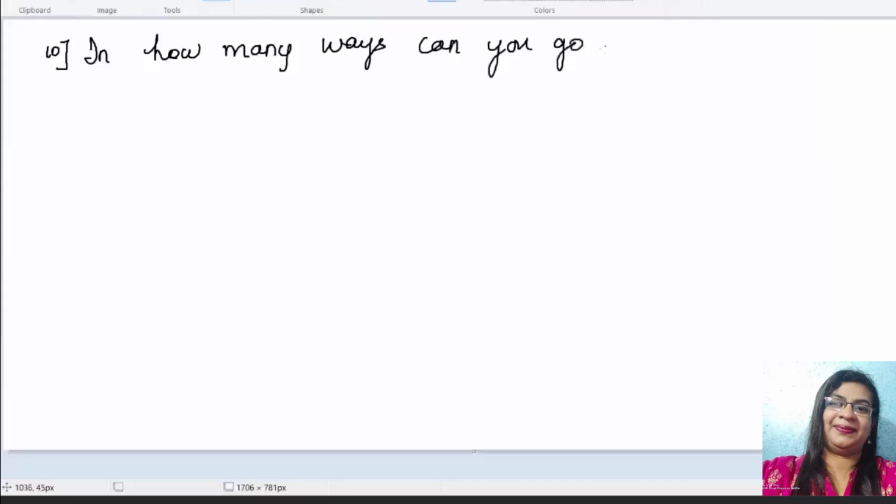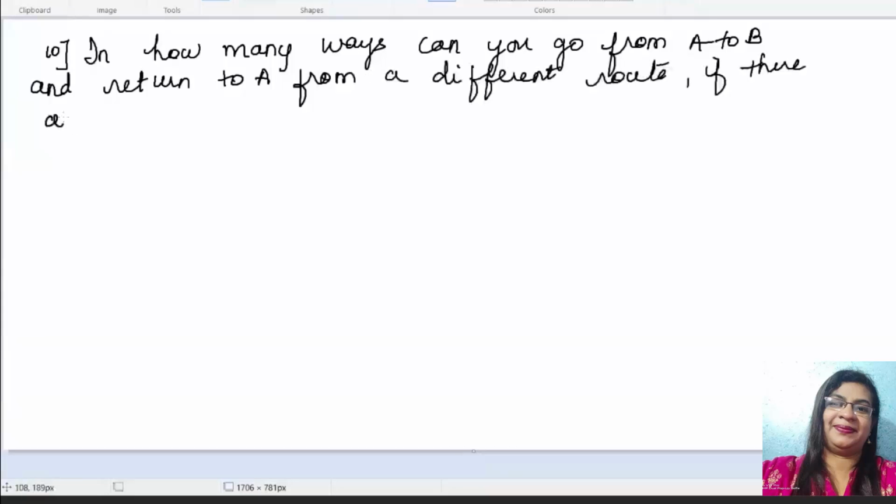So here you are getting 4. So from A to B, you can choose any one of the ways. Okay, and from B to C, any one of the 3 ways. So therefore, going from A to C, no need of writing any statement. Just write the answer. That is enough. Okay, so your answer is 4 into 3, which is equal to 12 ways. Going to the 10th question. So go to the 10th question.